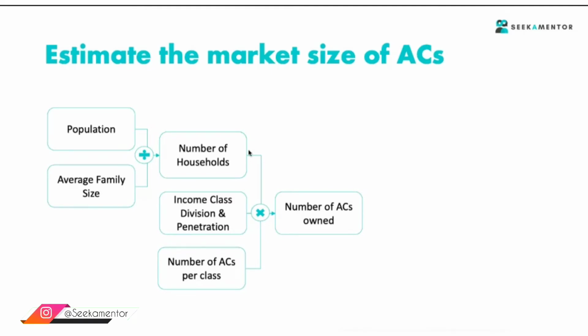So even if you are stuck here and you have this question, okay, I have the number of ACs, but this doesn't tell me how many ACs are getting sold every year. So now you have the question, what market size are we talking about? Are we talking about annual? Are we talking about monthly? Or are we talking about 10 years down the line? So what is the time frame to it? Right? So the interviewer will clarify that I am talking about, let's say, next year annual sales.